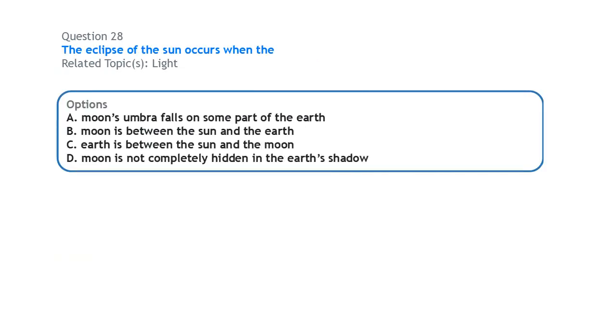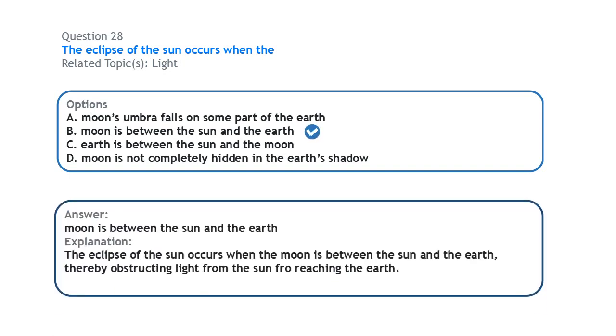Next, on light, an eclipse of the sun occurs when light from the sun is not reaching the earth very well. This happens when the moon is between the sun and the earth, when the moon is obstructing light that is coming from the sun to the earth. That's when an eclipse of the sun occurs.